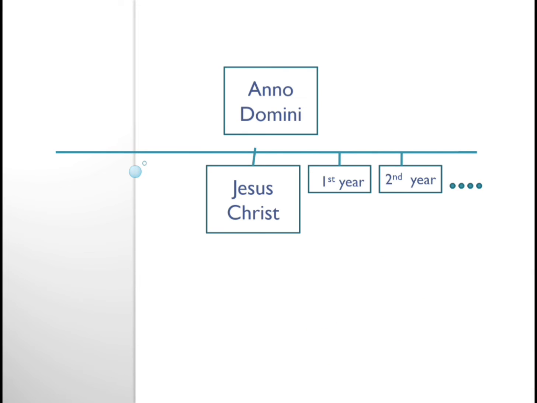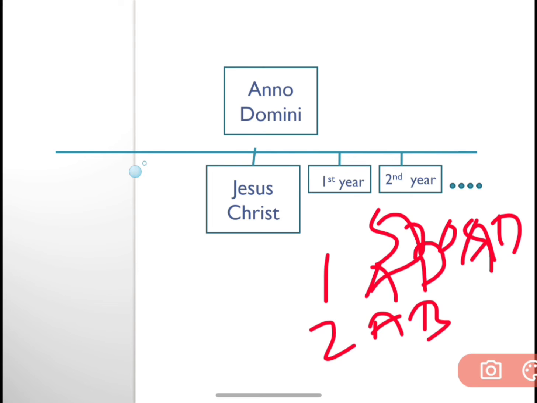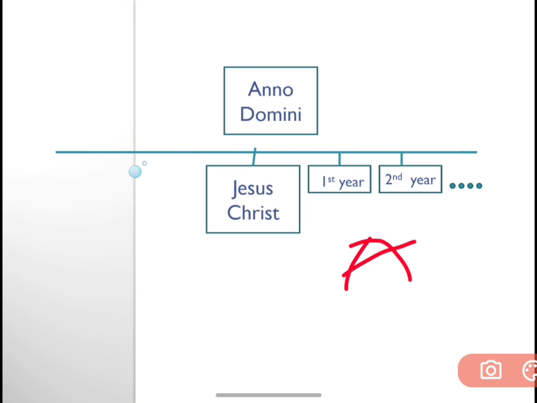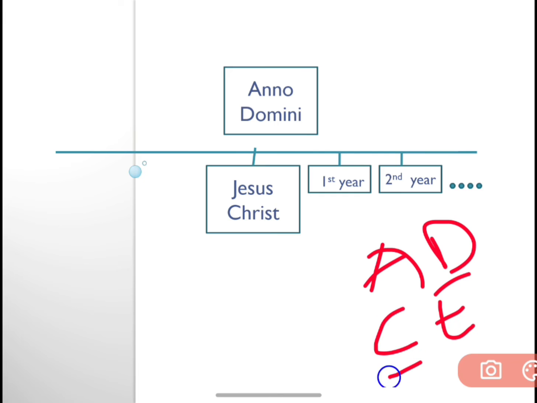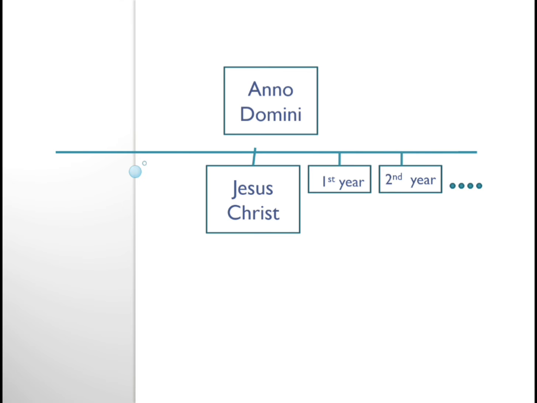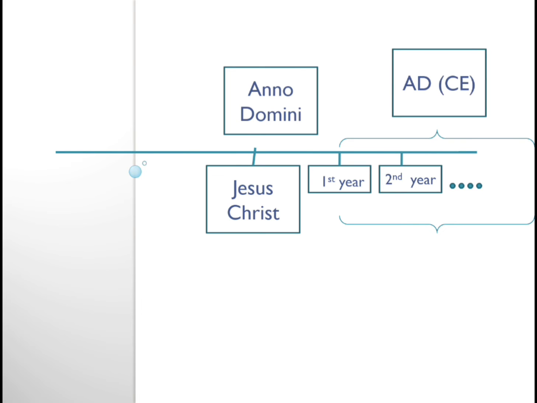And before Jesus Christ, it is referred to as before Christ, that is BC. This AD and BC are now commonly known as Common Era, CE. Sorry, AD is referred to as CE, which tells us Common Era. And before Jesus Christ, what was it called? Before Christ.